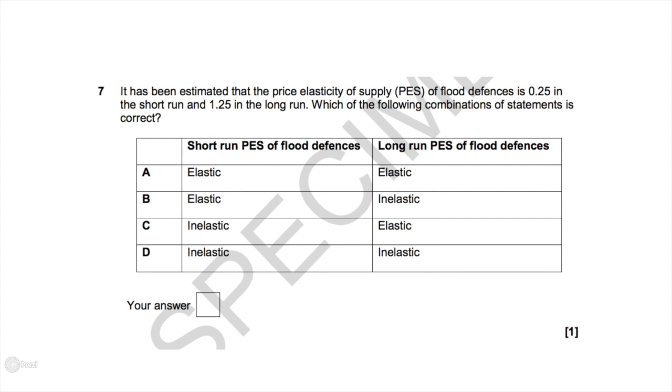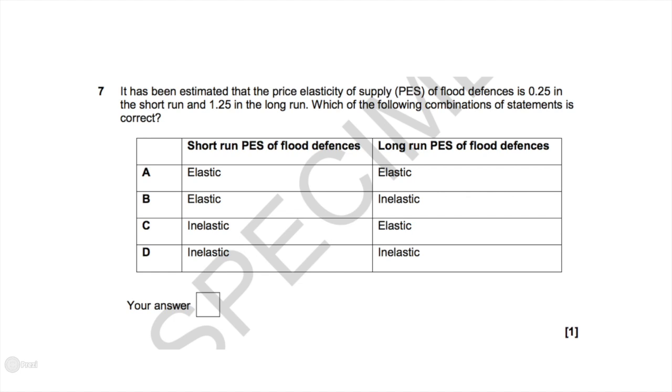Question 7 asks, it has been estimated that the price elasticity of supply of flood defences is 0.25 in the short run and 1.25 in the long run. Which of the following combinations of statements is correct? So we've got the price elasticity of supply in the short run and the price elasticity of supply in the long run. If PES is less than 1, it is said to be inelastic, which means that the price increase will be greater than the supply increase, which makes sense because it takes a while for flood defences to be built.